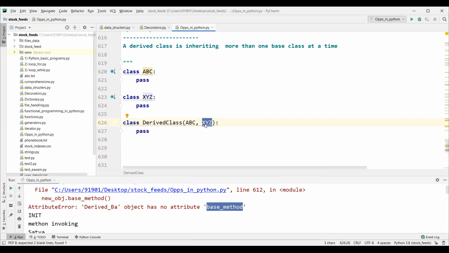Understood? This is multiple inheritance. A class is inheriting more than one class like this. This is called multiple inheritance. Understood?